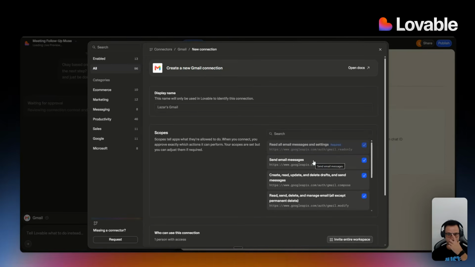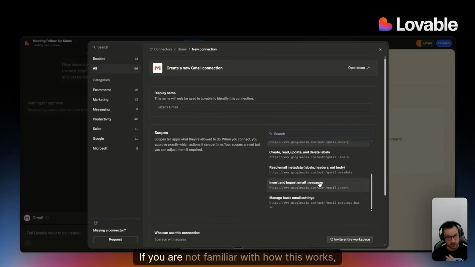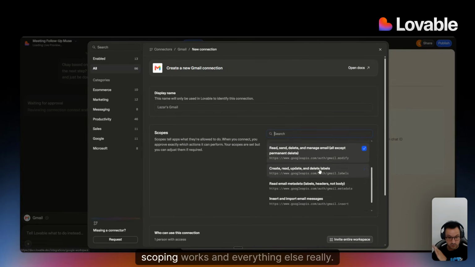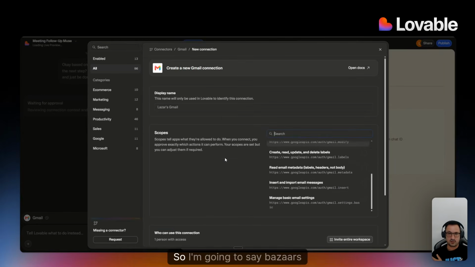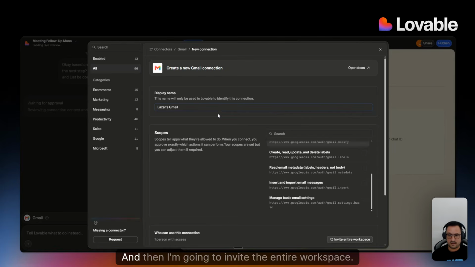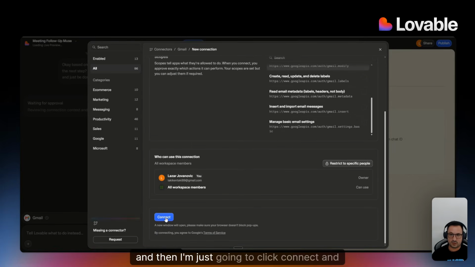Your project should suggest these, but if there are any scopes missing, you should search for them. If you are not familiar with how this works, you can open the docs and understand how the scoping works and everything else, really. So I'm going to say Lazar's Gmail, right? And then I'm going to invite the entire workspace too. And then I'm just going to click connect.